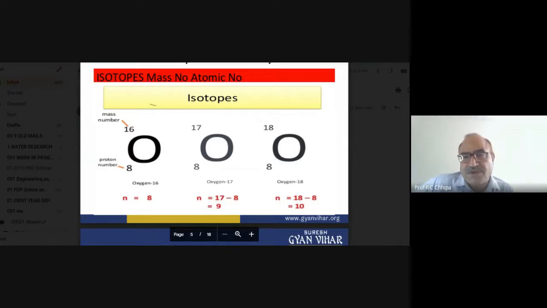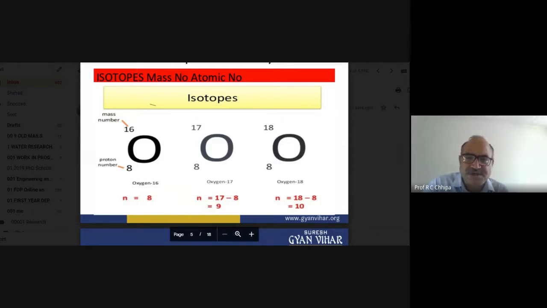So the number of protons is 8 and the number of electrons is 8, because with the same positive charge we have the same negative charge. Chemical reactions are related only to the electrons. If oxygen makes a covalent bond, that is because of its 8 electrons, and not because of the 9 neutrons in oxygen 17 or the 10 neutrons in oxygen 18. So we can clearly picturize this, and this indicates that all three are isotopes of each other.